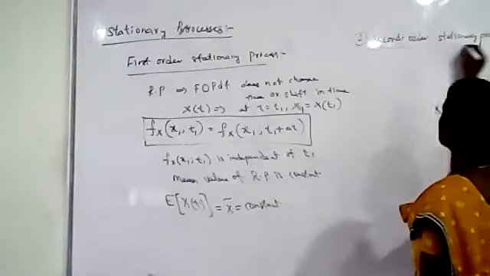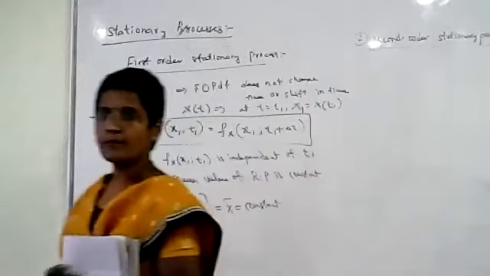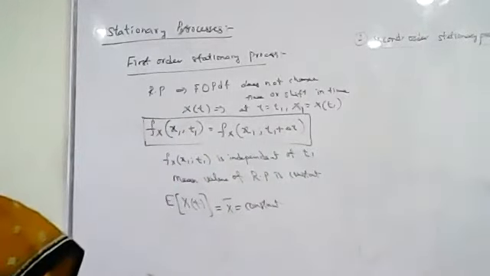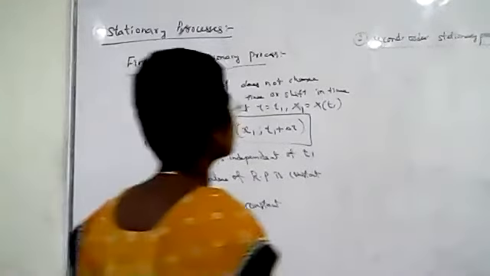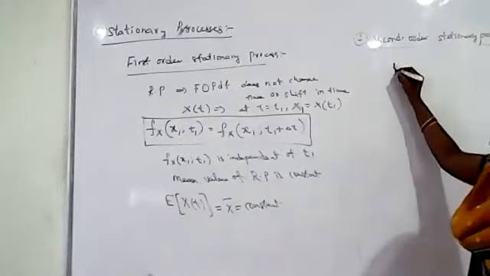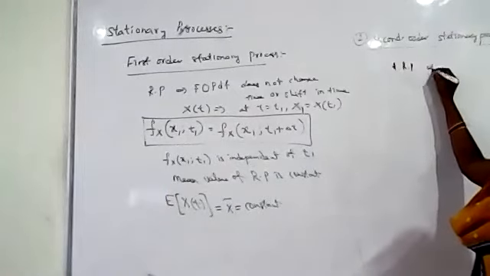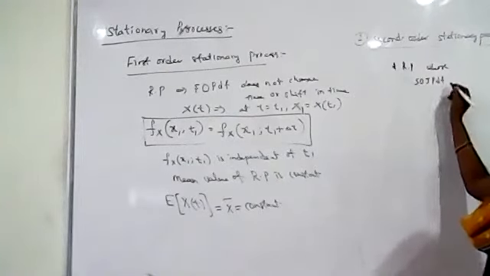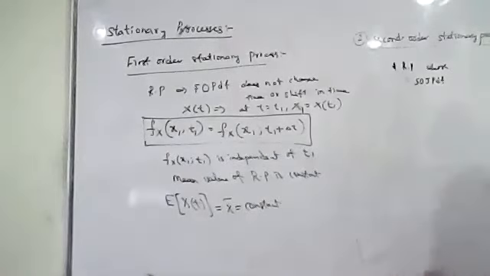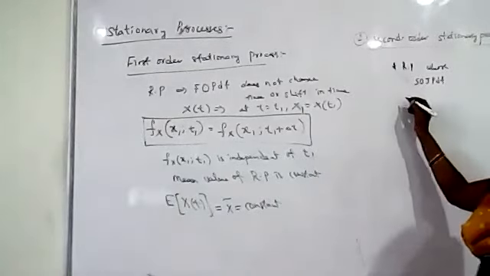Second order stationary process. A random process is said to be a second order stationary process if its second order joint probability density function does not change with time or shift in time. Because we are using two random variables here, it is a second order joint density function, and it is not changing with respect to time.